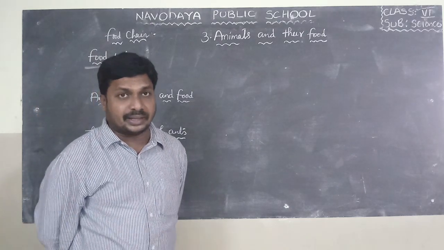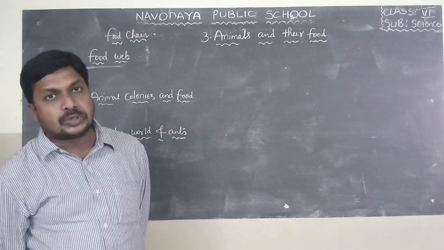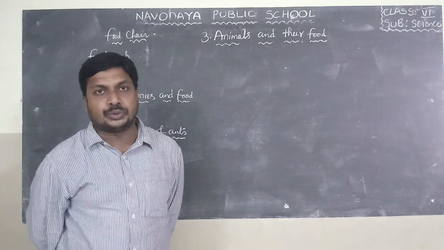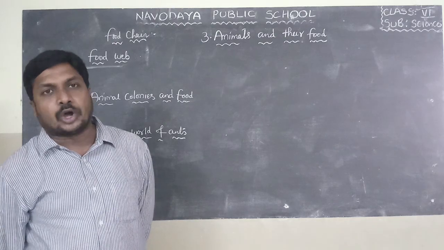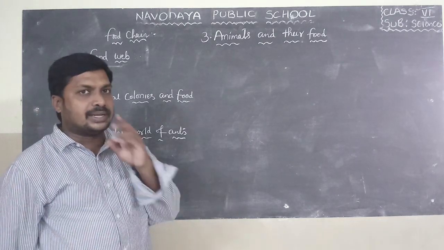Example, fungi and bacteria. They live on dead bodies of plants and animals, which decompose the organic matter into soil and supply valuable nutrients to soil. So soil to plants, plants to animals, no? So that's why they are called recyclers.